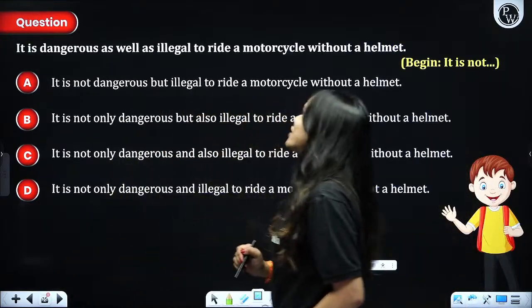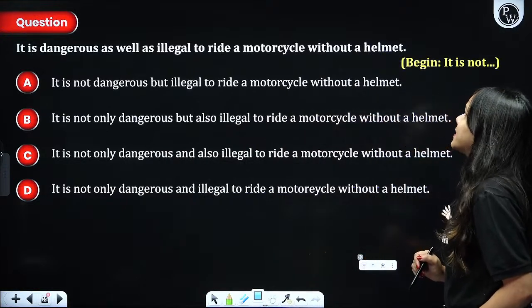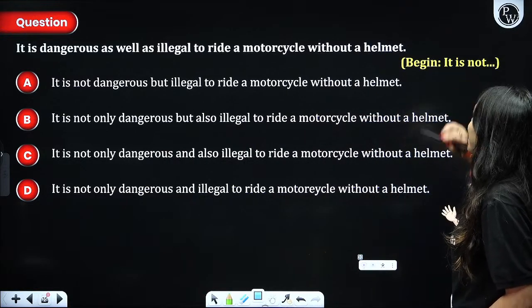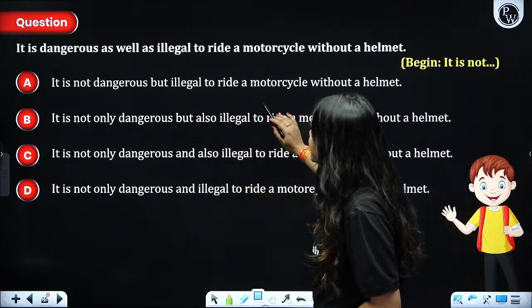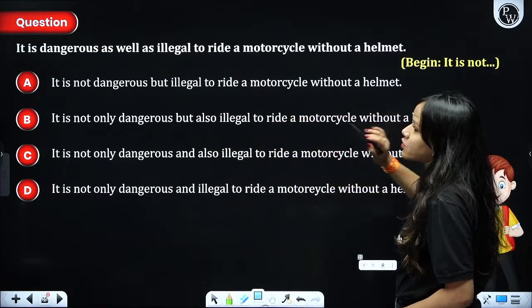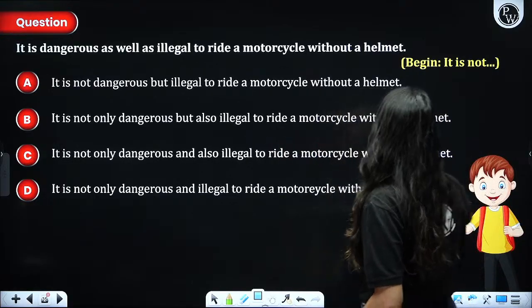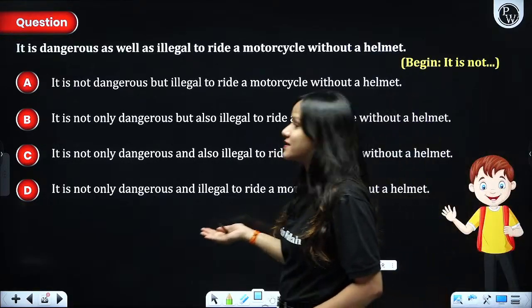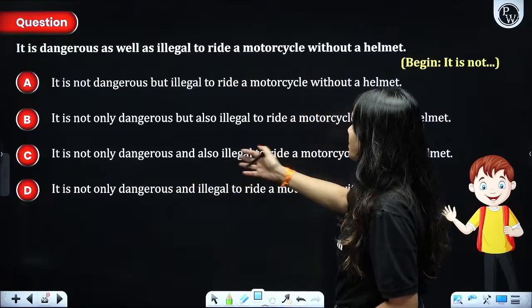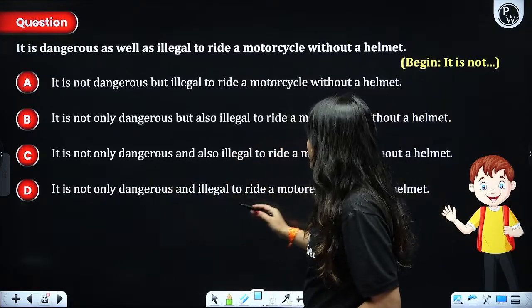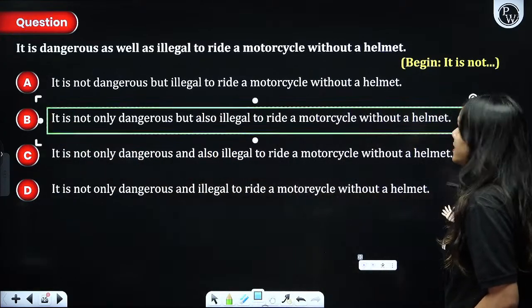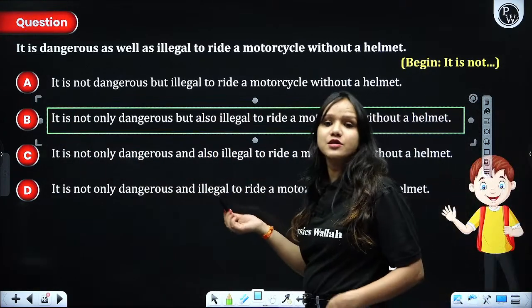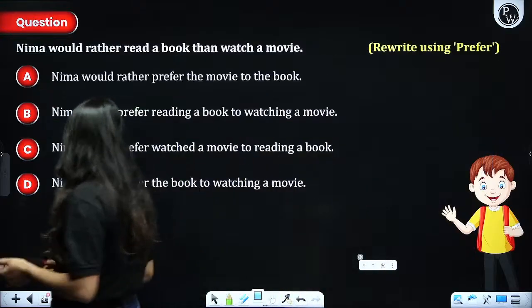Next. It is dangerous as well as illegal to ride a motorcycle without a helmet. So definitely you have to begin with "it is not". So it is not dangerous but illegal to ride a motorcycle. No. It is not only dangerous but also illegal to ride a motorcycle. Absolutely, we got our answer. This is the most appropriate answer to our question. I hope this is clear.